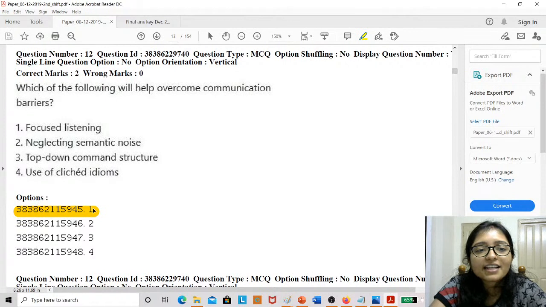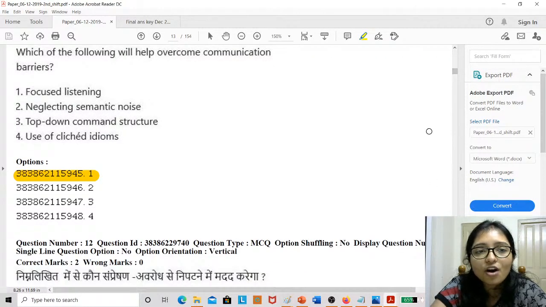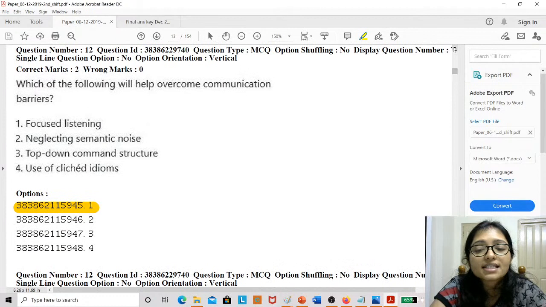Everyone is correct. That is focused listening. If you properly listening, then you can overcome the communication barrier, definitely. That's why option 1 is the correct answer. Sarita, you are wrong. Neglecting semantic noise, top down command, that is not focus. You have to be focused on listening, then you can overcome everything.